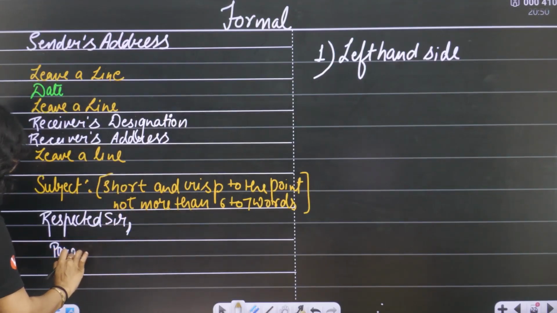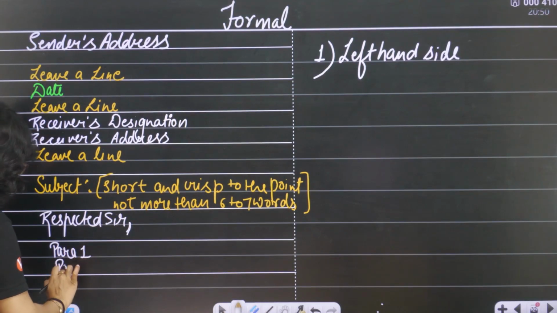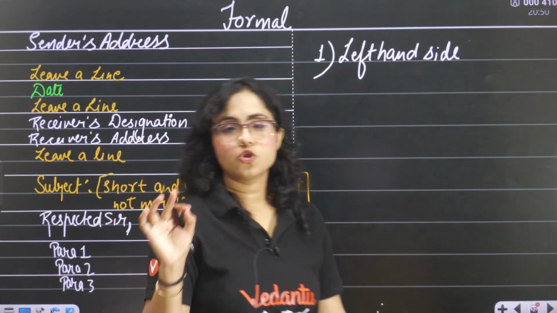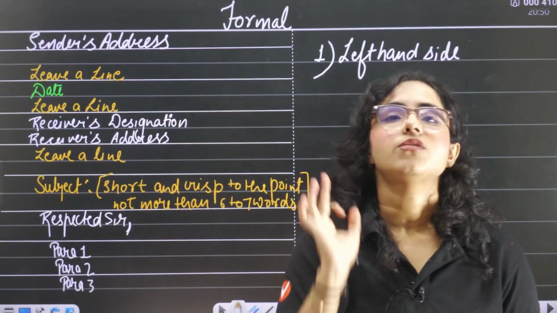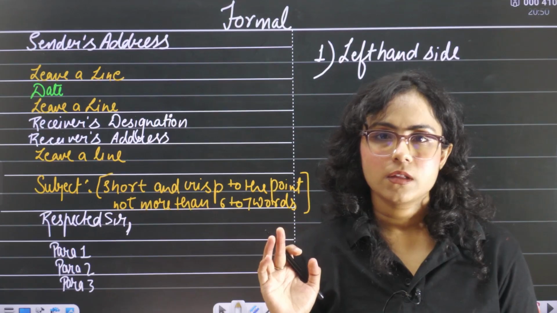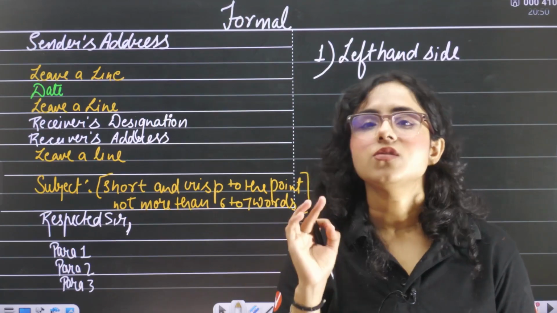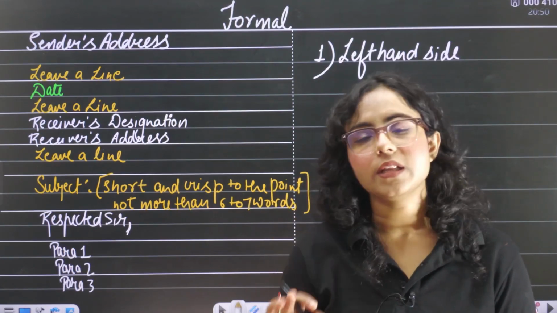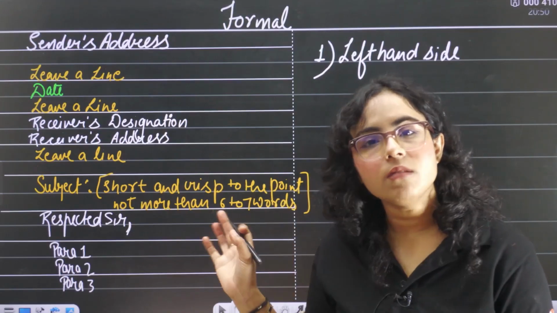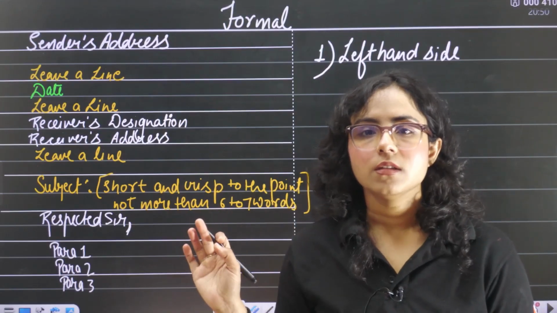Para 1, para 2 and paragraph 3. At least 3 paragraphs need to be there. It's important because it's a 10-mark question.